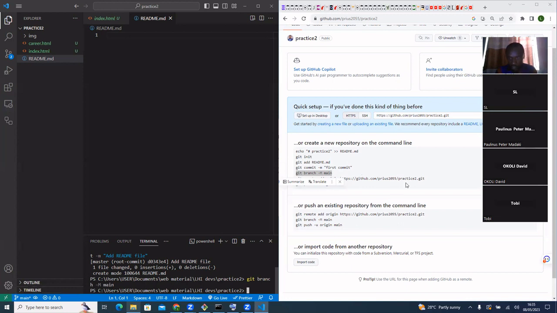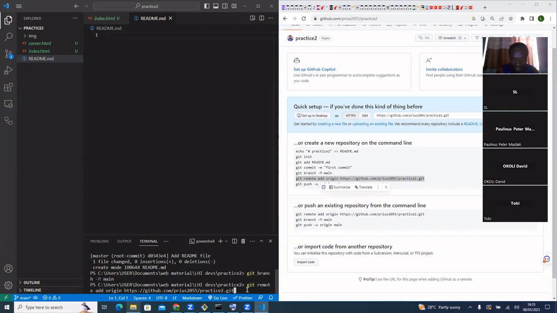Now, just follow my remote. So see the code: git remote add origin. I'm adding this origin. I'm adding this remote. This work I have, I now want to add it to my remote server. Now, the last step.